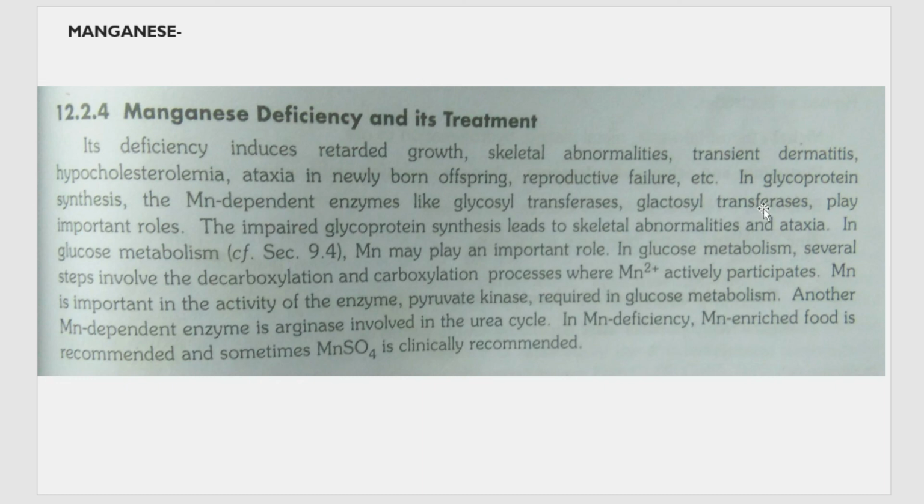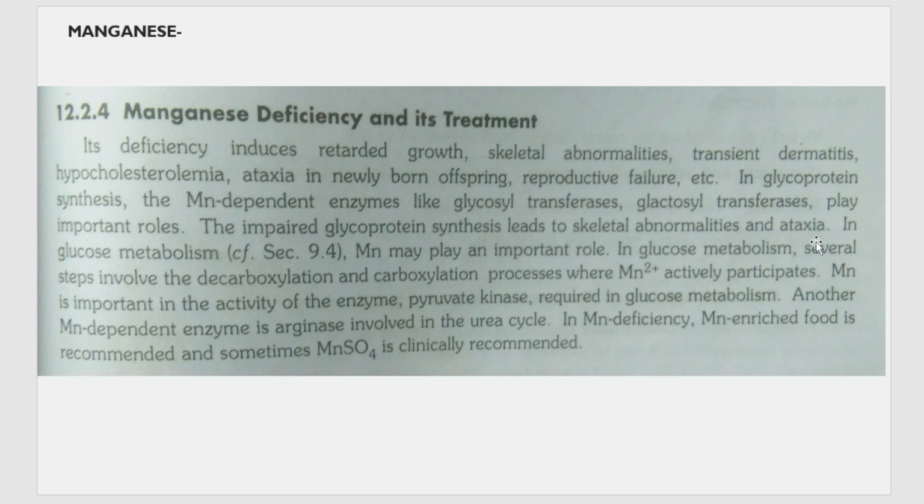So, in glycoprotein synthesis, manganese-dependent enzymes like glycosyltransferases play a very important role. Okay, so if this enzyme is not there, then the glycoprotein synthesis process will not take place properly, because of which it can lead to skeletal abnormalities and ataxia.